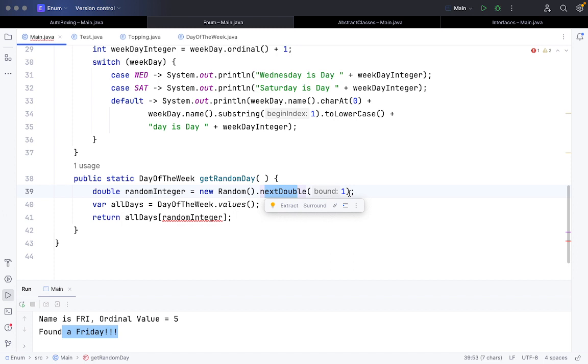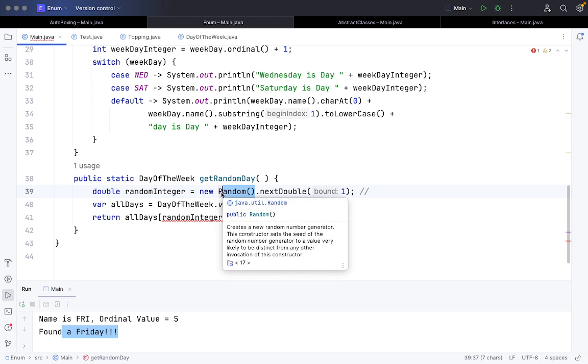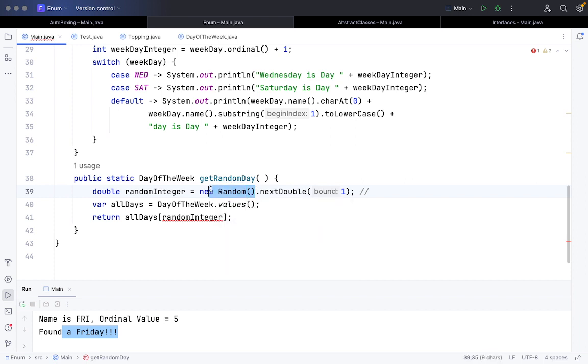I'm assuming your question is, if I want a value between 0 and 1. I don't know the output of random functions. Random is a class, new Random, I'm highlighting it on my screen. In that class, I'm invoking a function called next double.